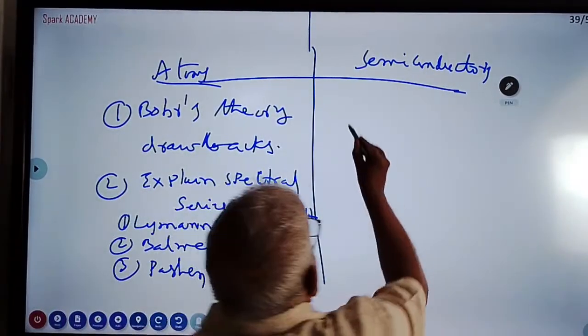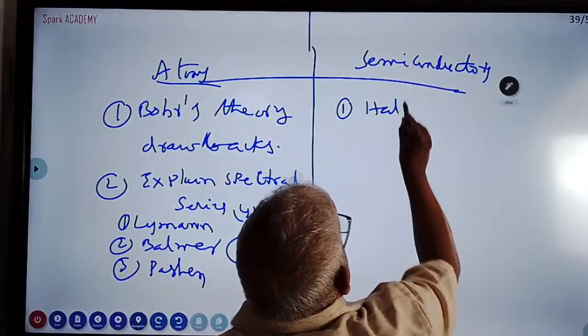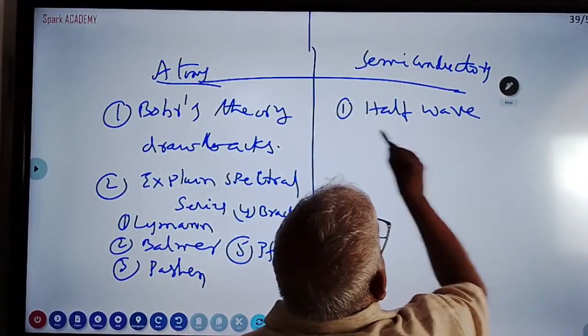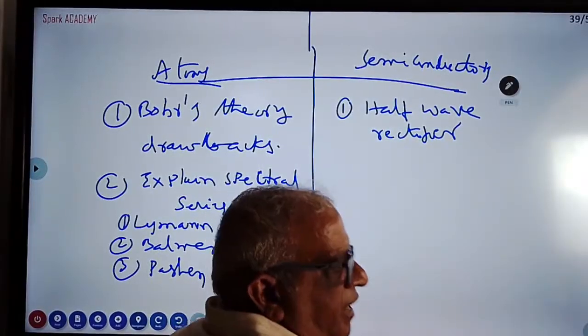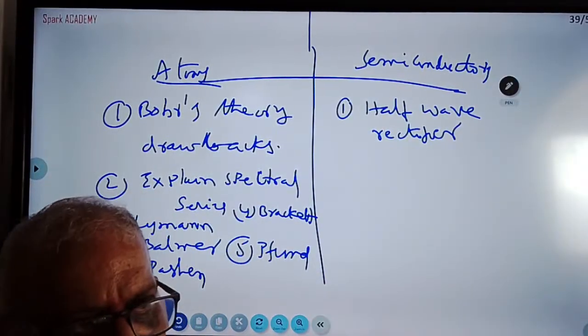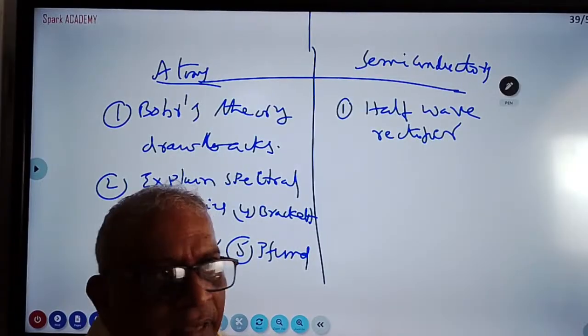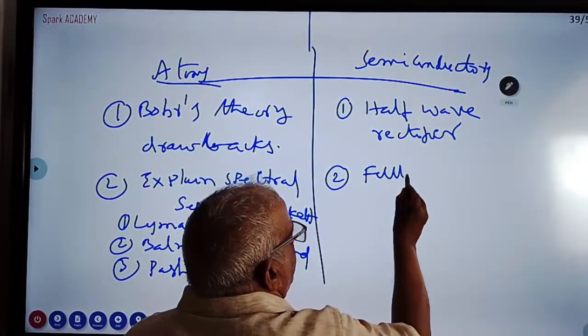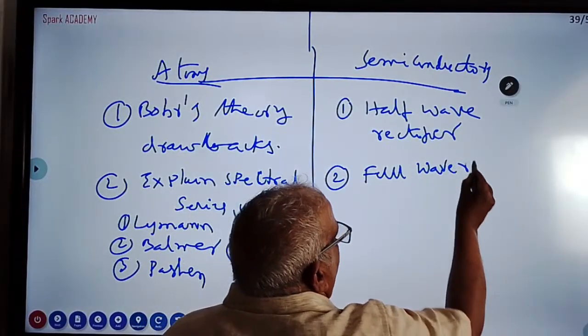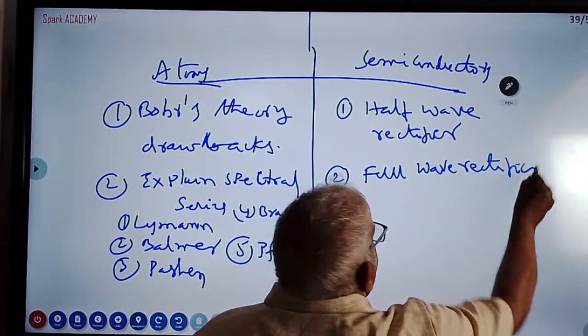Semiconductors, what are the main things, sir? One is half-wave rectifier. Earlier I explained, 15 or 20 days back, I gave a lecture. At that time I told, in a half-wave rectifier one diode is used, in a full-wave rectifier two diodes.